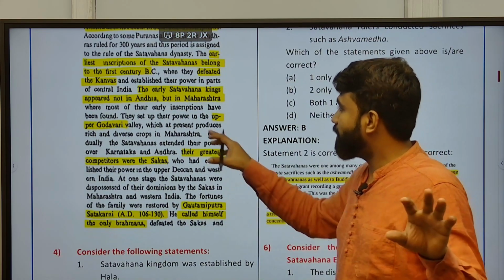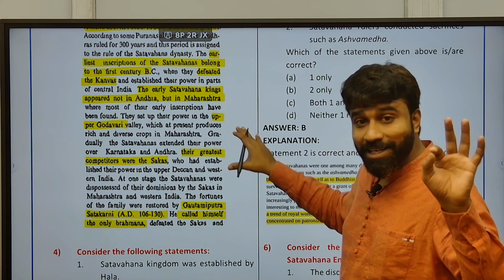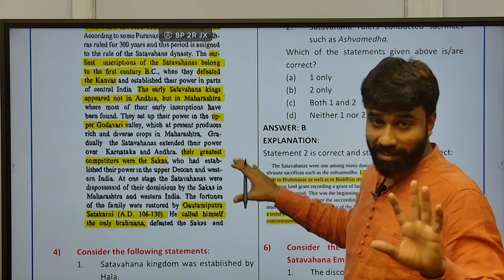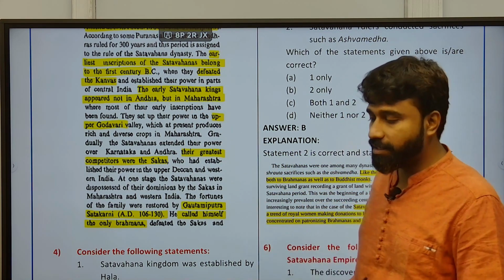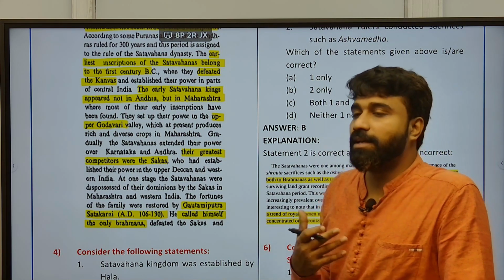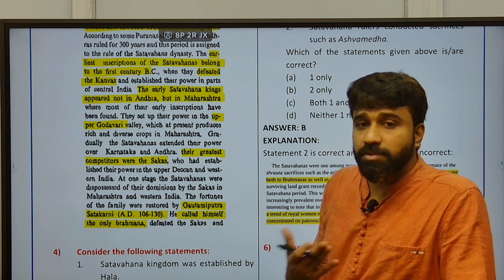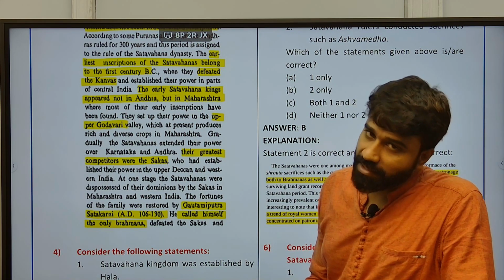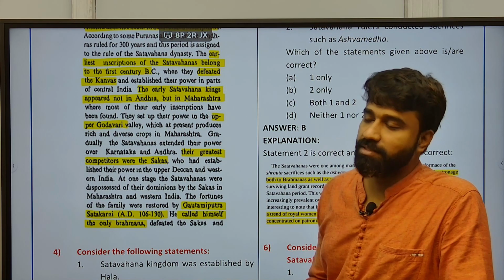The early Shatavahana kings appeared not in Andhra, but in Maharashtra. Mostly Kotilingala, a place in the Telangana region, is termed to be the homeland of early Shatavahanas.